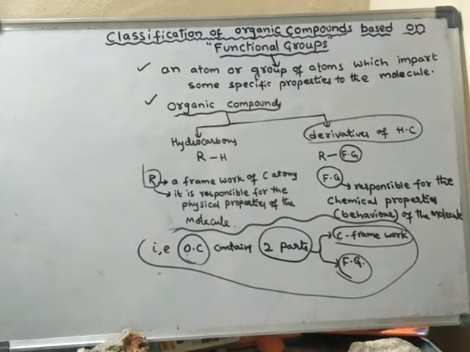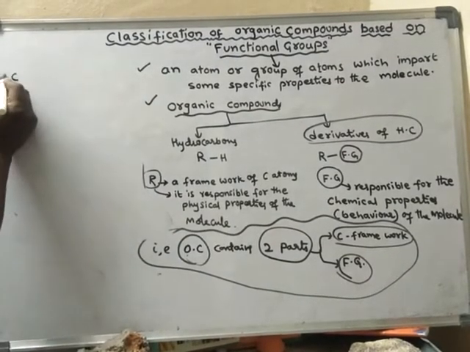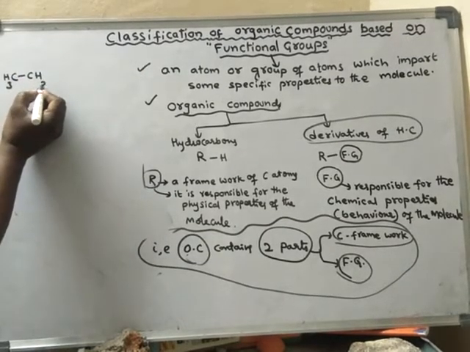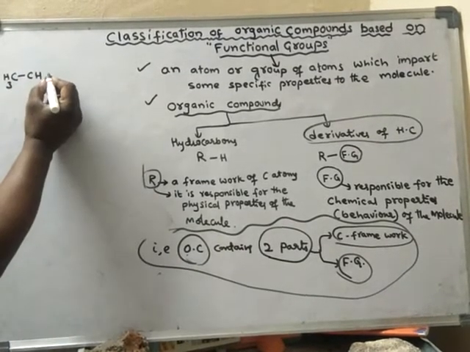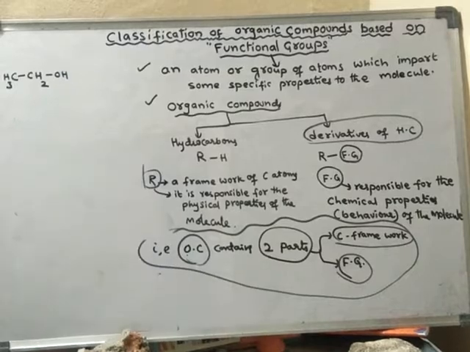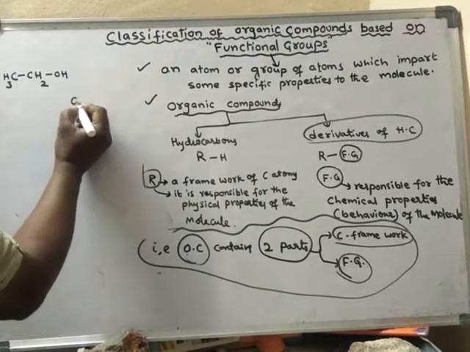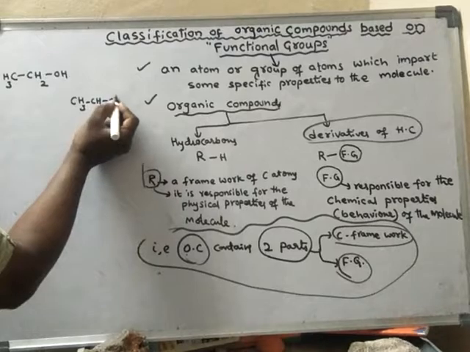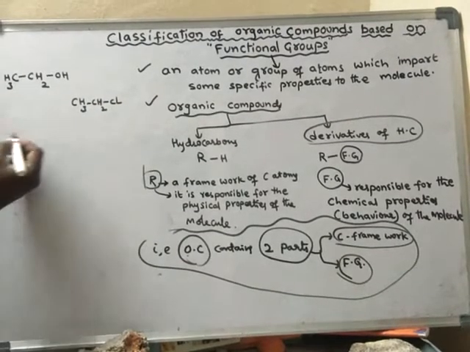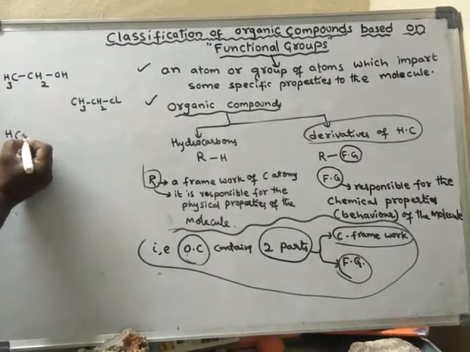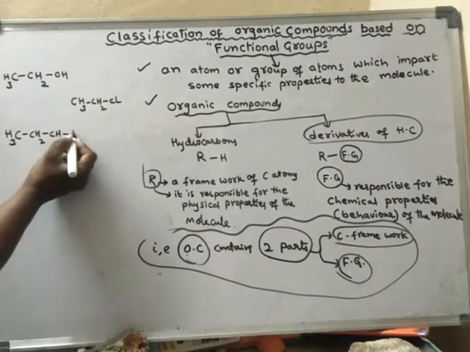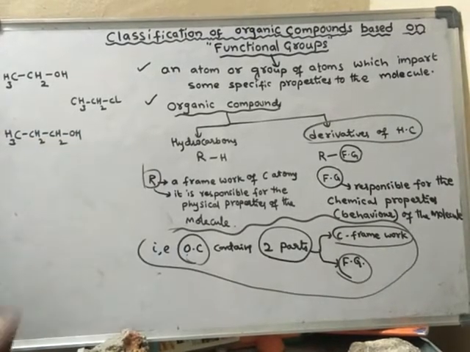if I write like this, CH3 CH2 OH, CH3 CH2 Cl, CH3 CH2 CH2 OH.